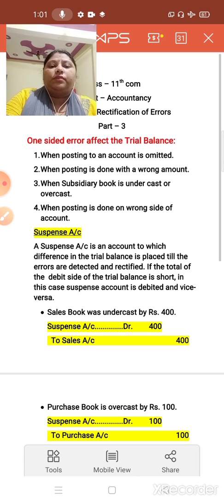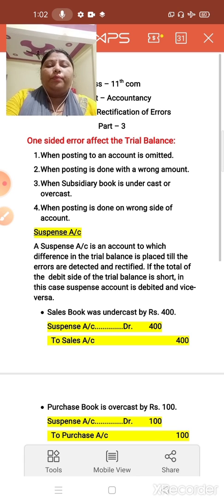Now the fourth error is error of compensation, or compensatory error. In compensatory error, we have recorded the entry with the wrong amount on the debit side as well as on the credit side. Means we have recorded wrong entries on both sides. So this type of error is known as error of compensation or compensatory error. We can compensate the debit and credit side.